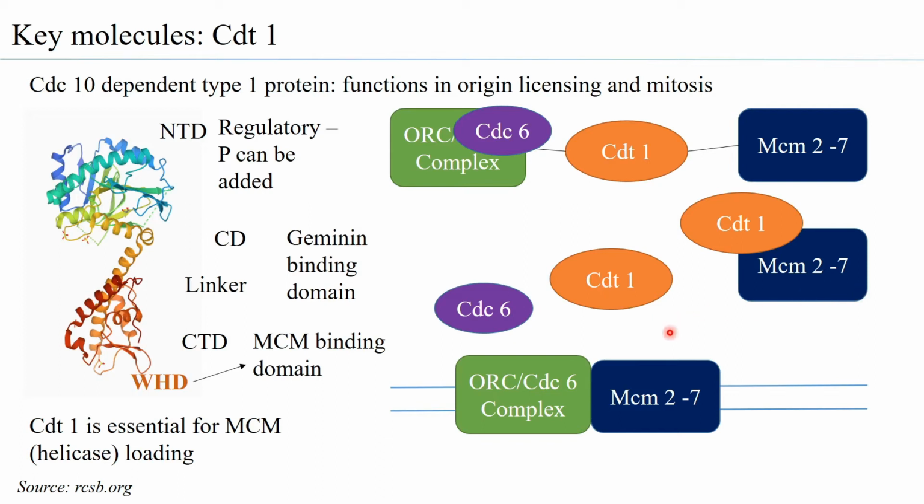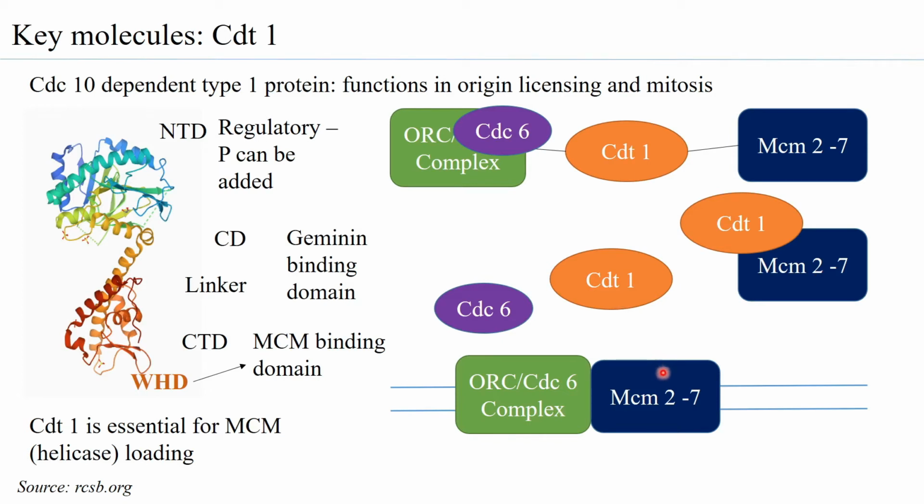So thereby geminin is inhibiting the CDT1 to bind to MCM27. The third regulation that has been observed is that there is an increased export after the initial phases of S phase. There is an increased export of CDT1 and MCM27 from the nucleus to the cytoplasm. So if there are less levels of CDT1 and MCM27 present in the nucleus, you will not have the CDT1 and the MCM27 coming again to an origin. So that is the third.